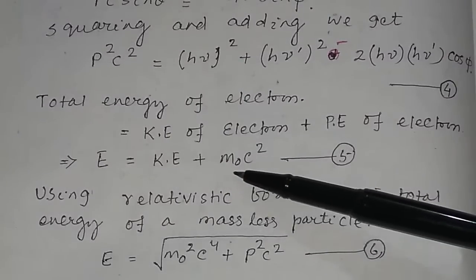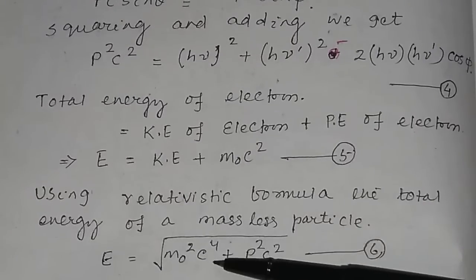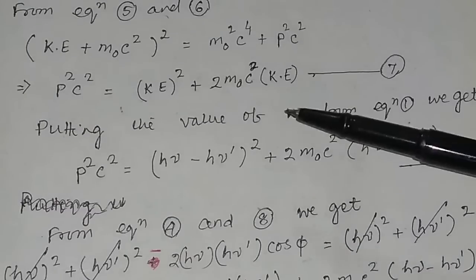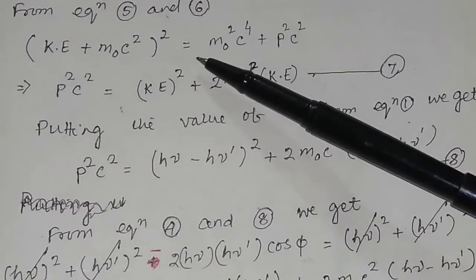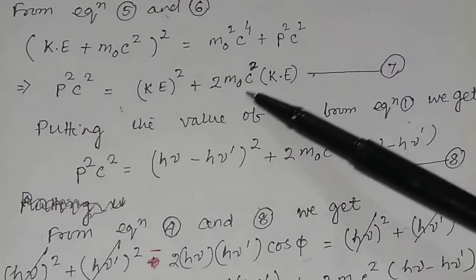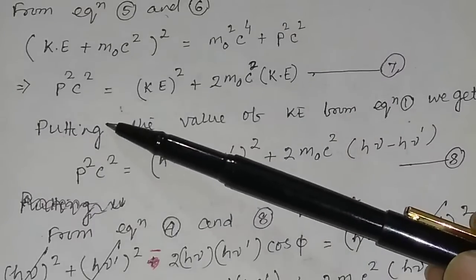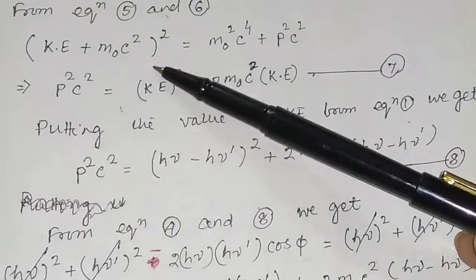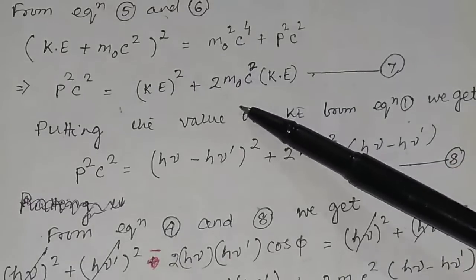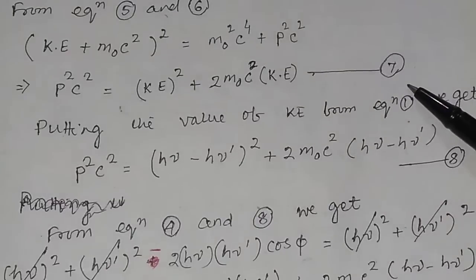Kinetic energy plus m0 c square, whole square, will be equal to m0 square c4 plus p square c square. So I have written here (Ke plus m0 c square) whole square, that is equal to m0 square c4 plus p square c square. So you simplify it. What will p square c square be? This will be equal to kinetic energy square plus 2 m0 c square Ke. Suppose this is equation number 7.